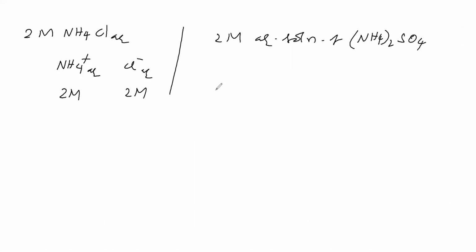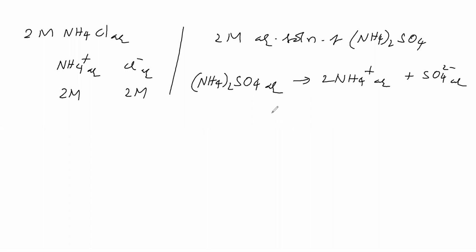For that, first we will ionize ammonium sulfate. On ionization this salt gives ammonium ion and sulfate ion, with ammonium ion two times. Do we have to balance? No. It is undergoing complete ionization. Ionization means just splitting, not hydrolysis. How do we say that it is undergoing complete ionization?